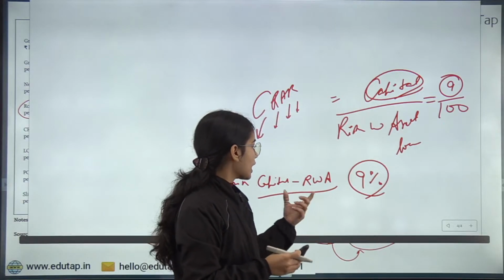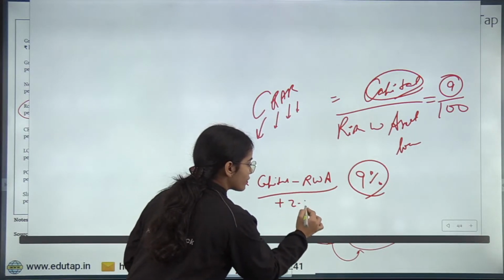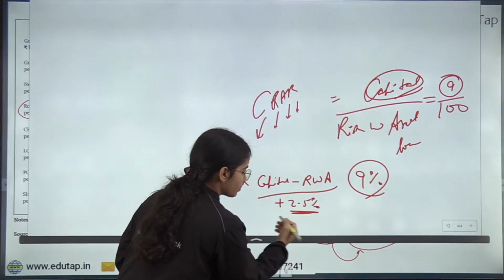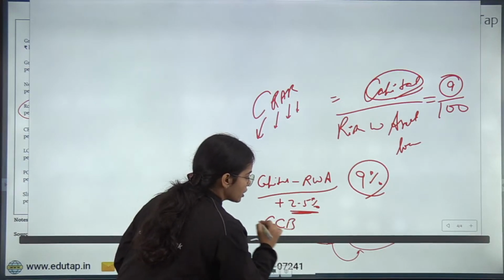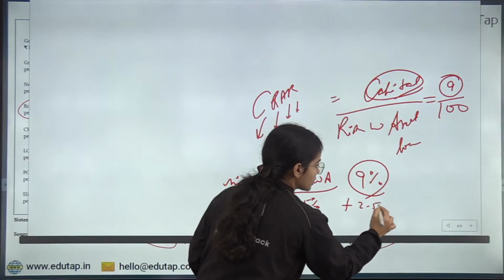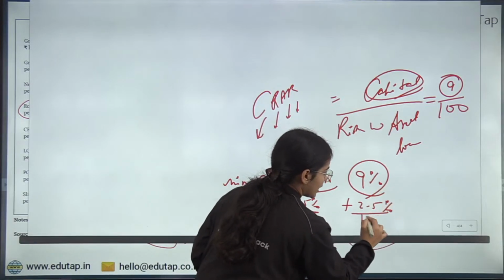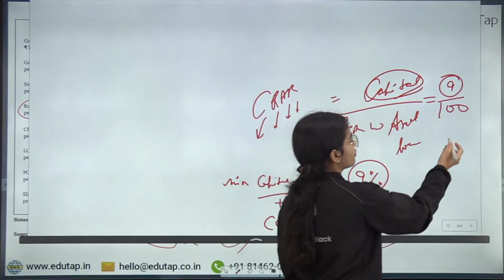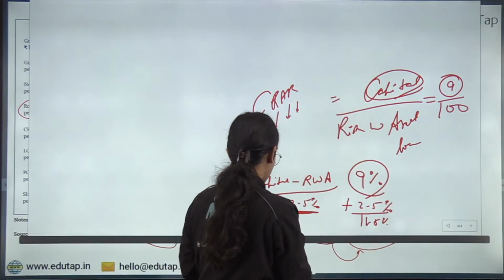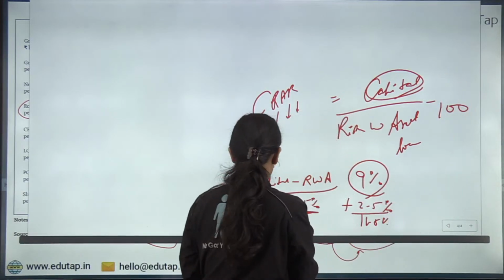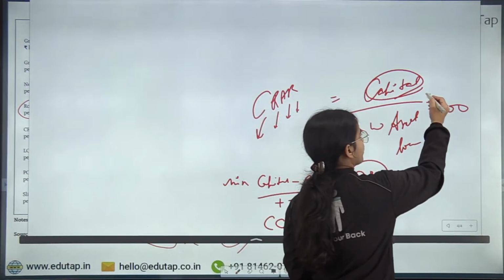Okay. Now plus 2.5%, this is the buffer. This is known as the capital conservation buffer. So plus 2.5%, that means 11.5%. Out of 100 rupees, 11.5 the bank should be keeping with itself.